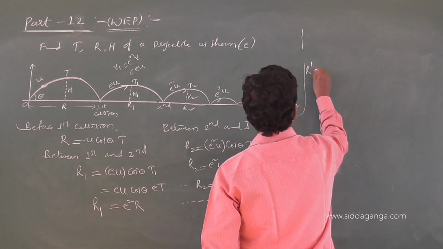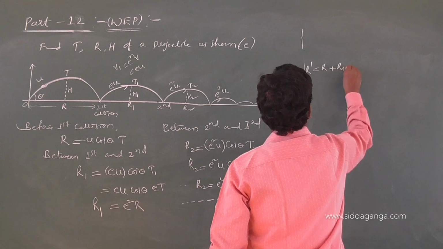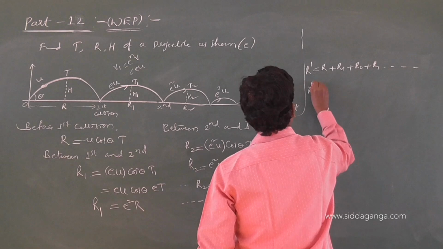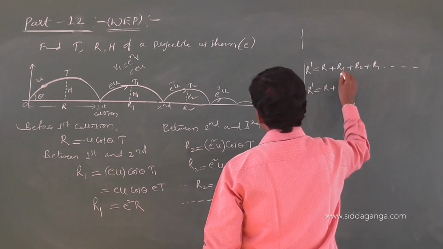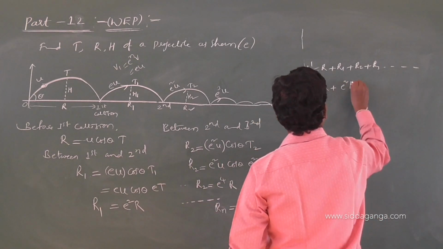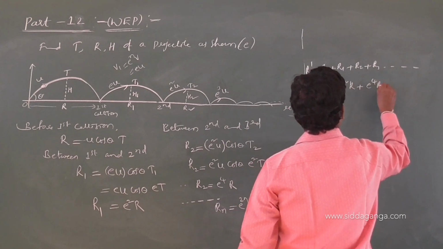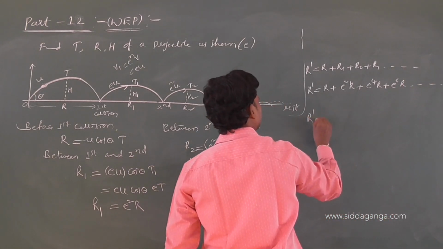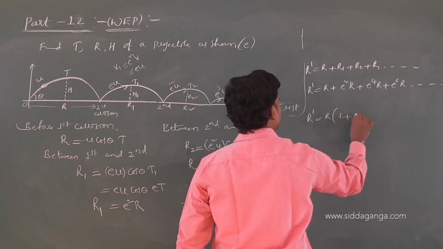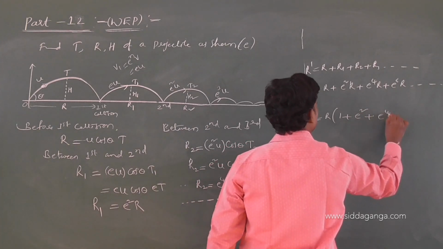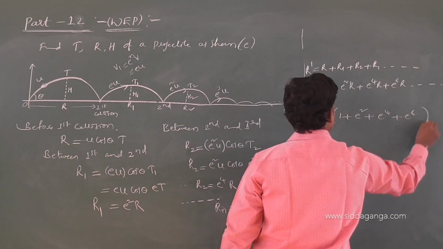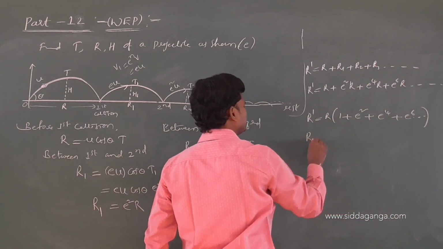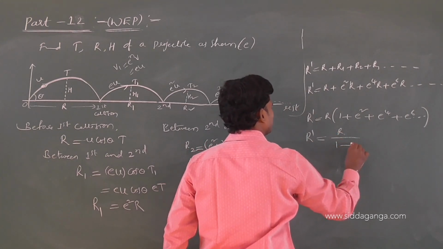Total range R dash is R plus R1 plus R2 plus R3, and so on. R dash, R plus R1, which is e square R, R2, e power 4 R, e power 6 R, and so on. R dash, take R common, 1 plus e square, e power 4, e power 6, and so on. This is like 1 plus x plus x square, x cube, and so on. Again the same formula I am using now, R by 1 minus x.